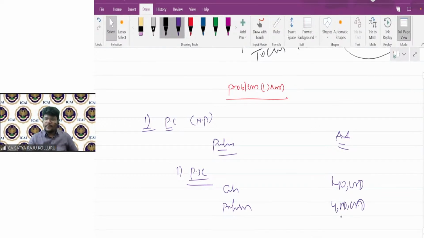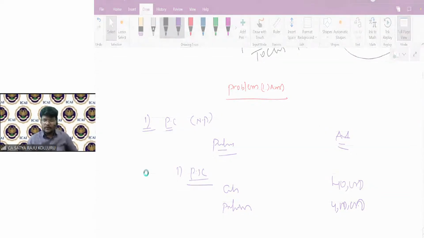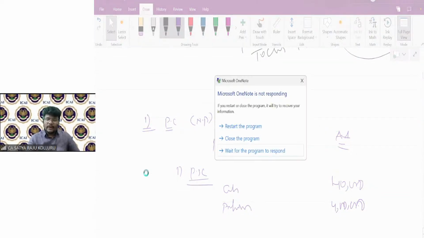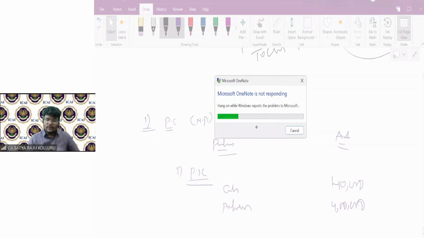Next, after preference shareholders, we need to work out the amount payable to equity shareholders.